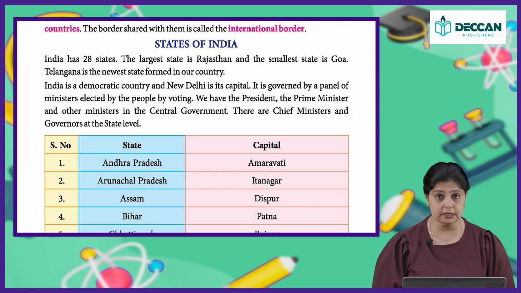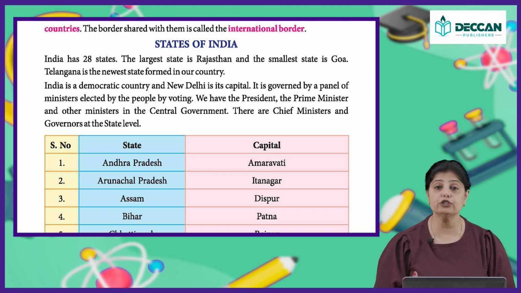So, we have the president, the prime minister and other ministers in the central government. There are chief ministers and governors at the state level. So, at the central government level we have the president, the prime minister, and there are other ministers. However, it is not possible for the central government to look after the entire country, and that is the reason why they have allocated ministers in different states.